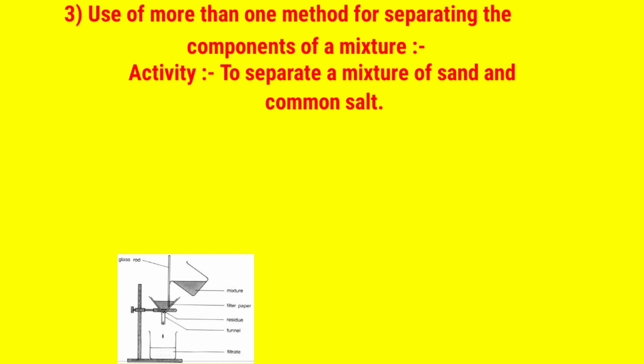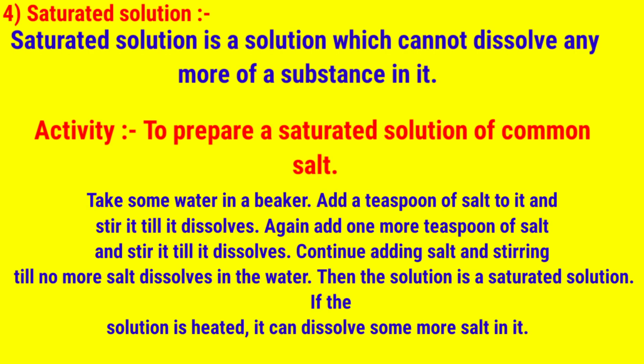Next, that is the saturated solution. What do you mean by saturated solution? A solution in which we cannot dissolve any more of the substance.